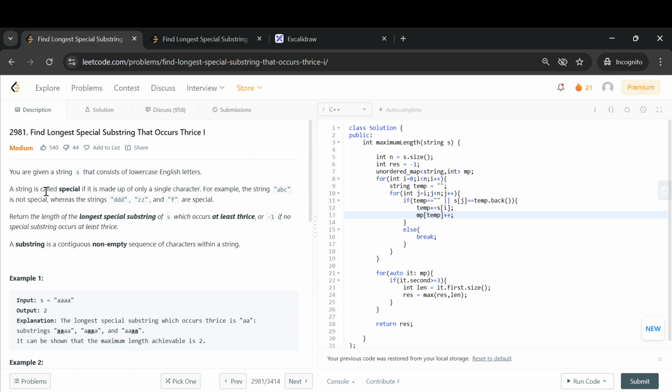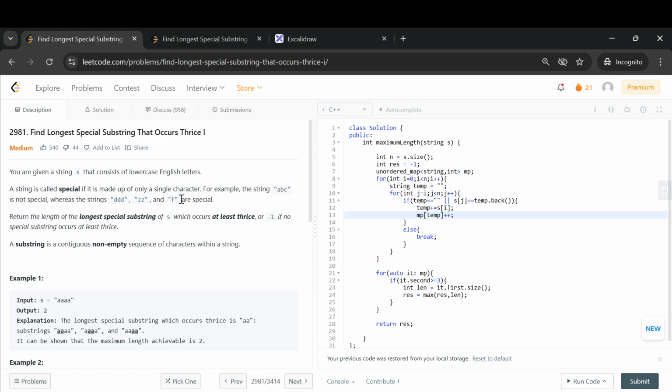So a string is called special if it is only made up of a single character. For example, here they have given an example, ABC. Here in this string we are seeing three different characters, so you cannot consider it as special. And here they have given us a few other examples. Here this string is made up of only one character, that is D. For this one it's Z, and for this one it's F, so we can term it special.